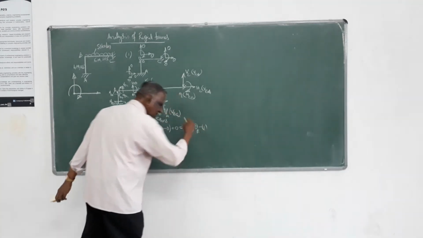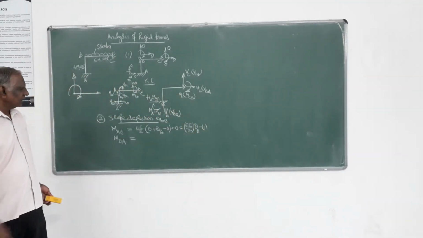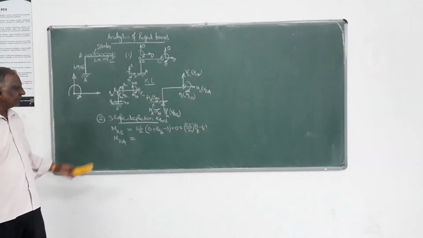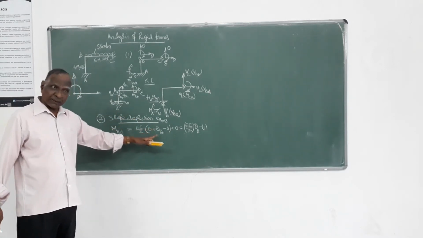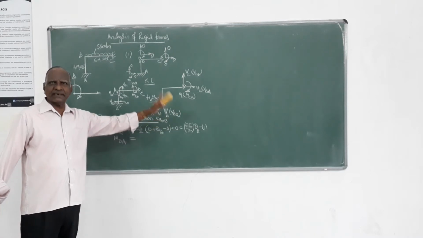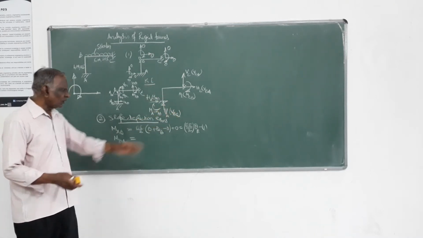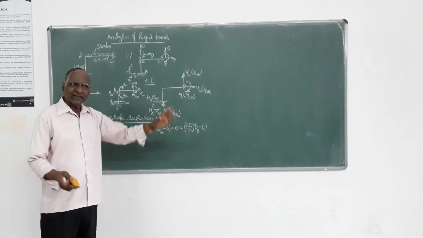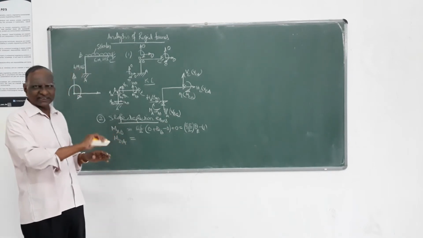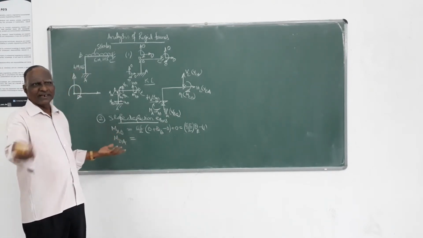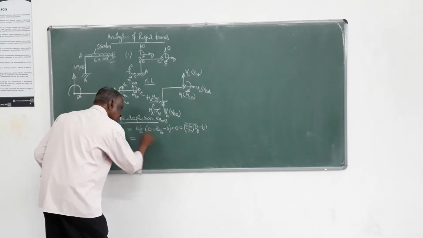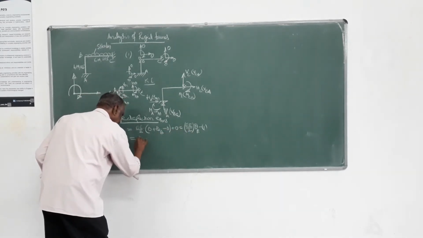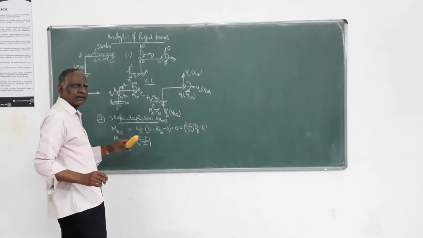That's your first equation. Then the second equation, MBA, is 2EI by L into theta A plus 2 theta B minus 3 delta by L plus MBA bar. Whatever you are getting here, the coefficients of theta A and theta B will be interchanged. Here this value remains the same, EI by 2, it will not alter.